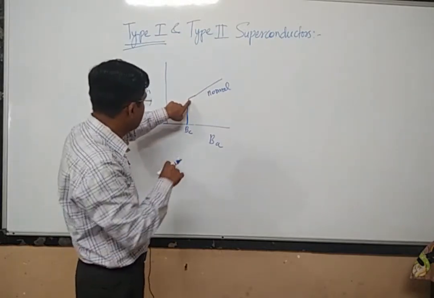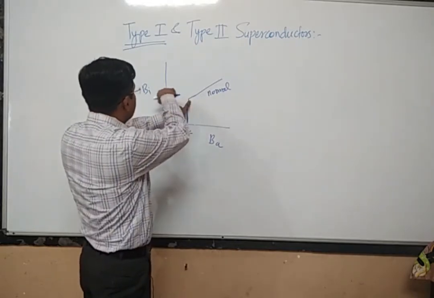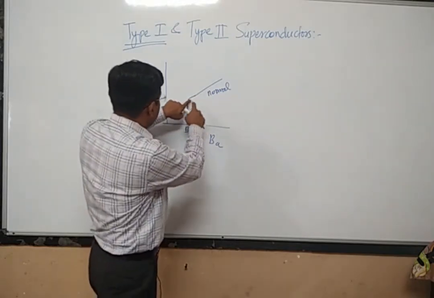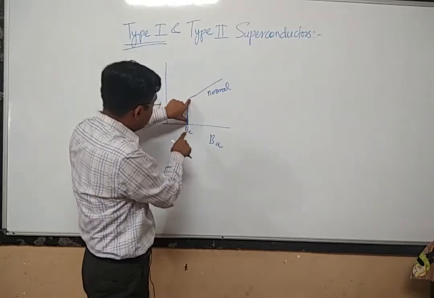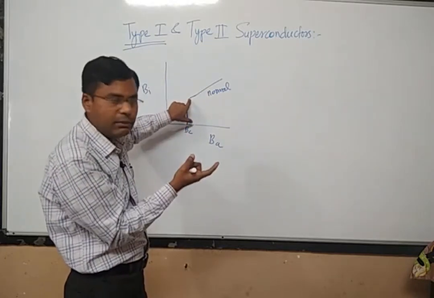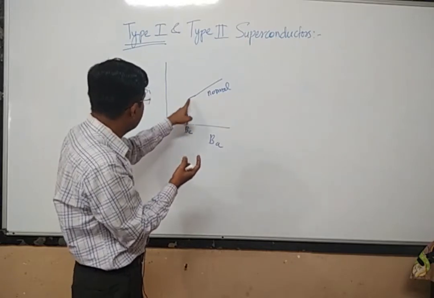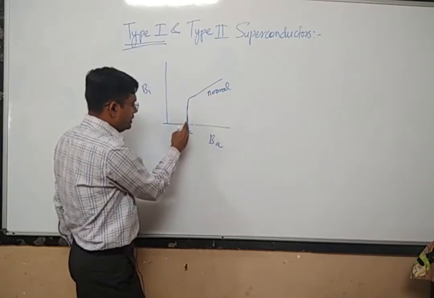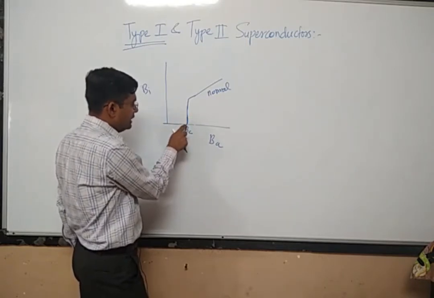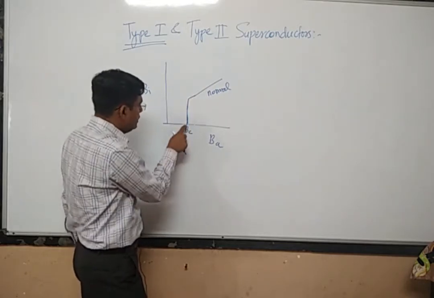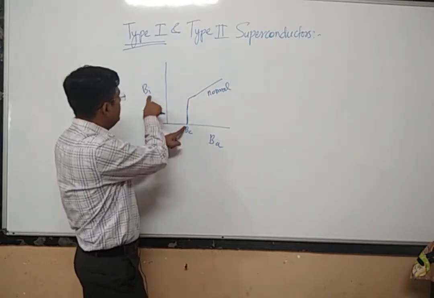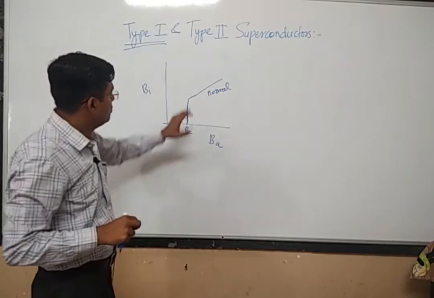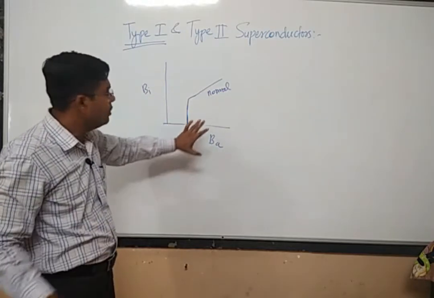Up to this position our material is a normal conductor, and when the material is a normal conductor, there will be some internal magnetic field through the material. The material will allow the magnetic field to pass through it, and the applied magnetic field should be at least the critical magnetic field or more. But if the material is in a superconducting state, the applied magnetic field is less than the critical magnetic field. Then below this, the internal magnetic field BI is exactly equal to 0.